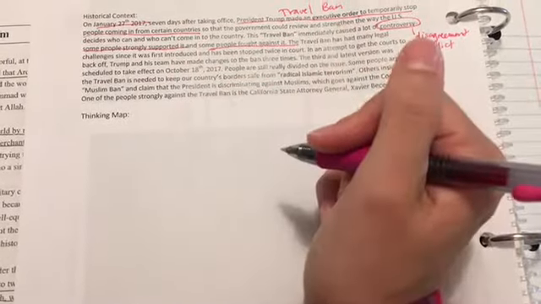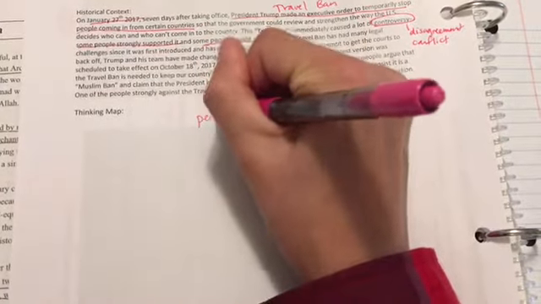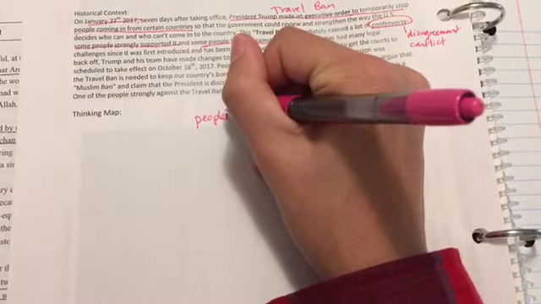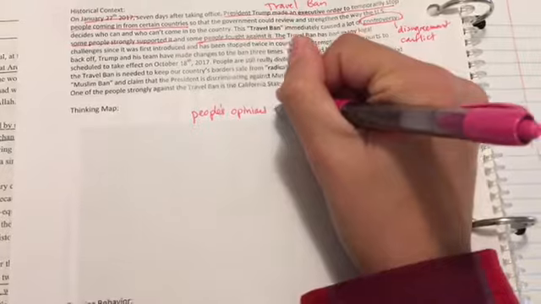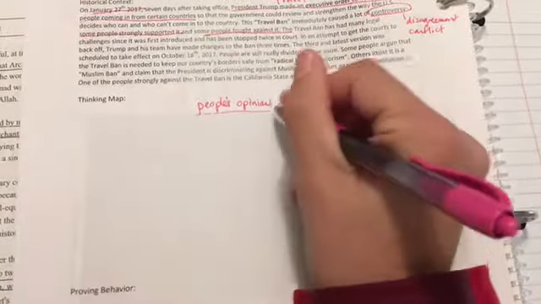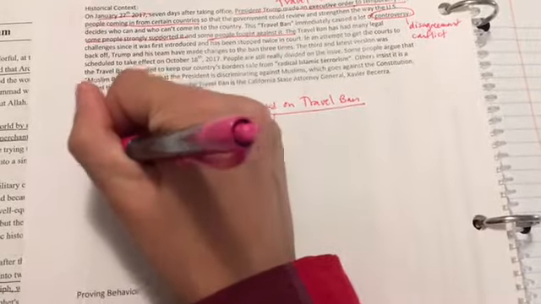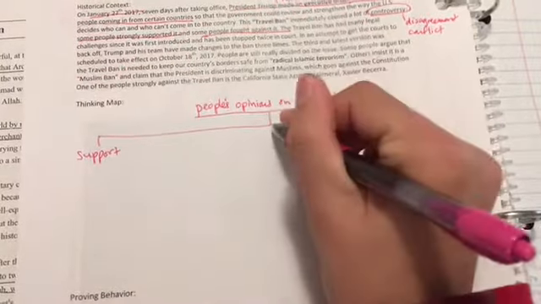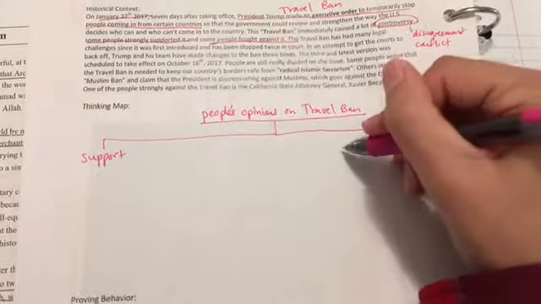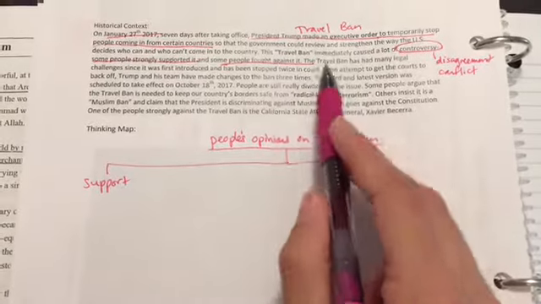So we have the beginnings of our tree map right here. Let's title this People's Opinions on Travel Ban. We have some who support it. So I'm going to go on my first branch and say support. I'm going to go on my second branch and I'm going to say people who are against it. Okay? And let's see if we can add to this.